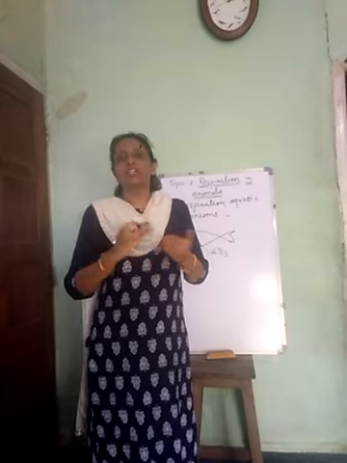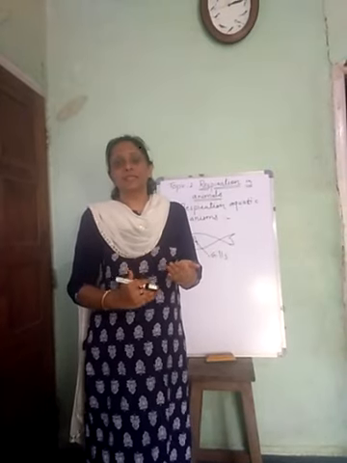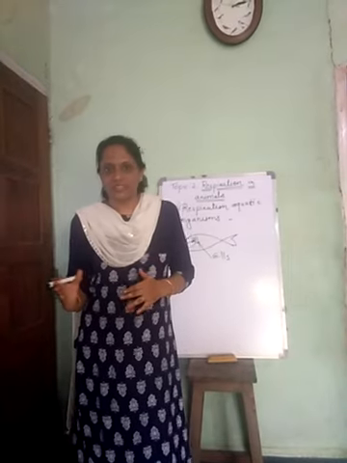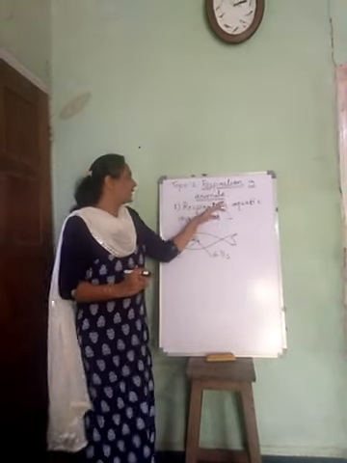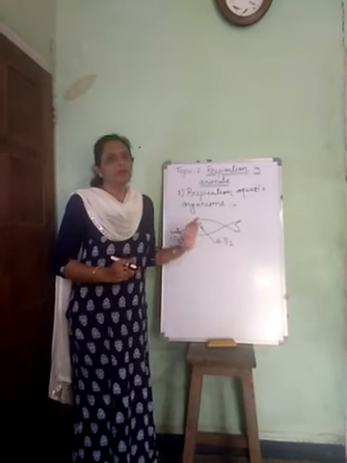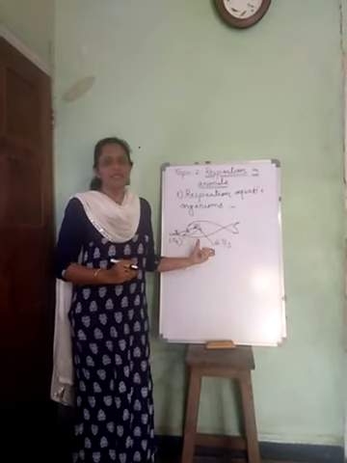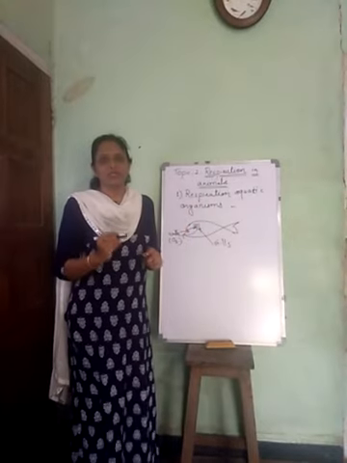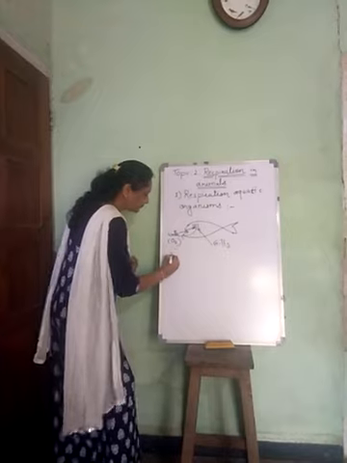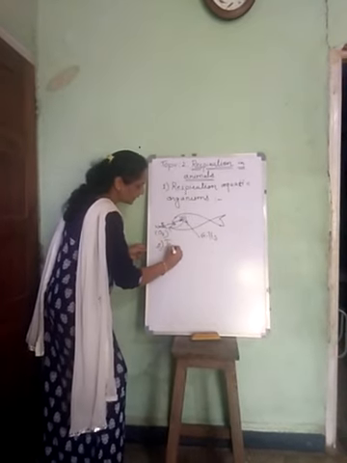This is how the exchange of gases takes place in organisms which respire through moist skin. So this is how aquatic organisms respire in the water with the help of gills and moist skin.